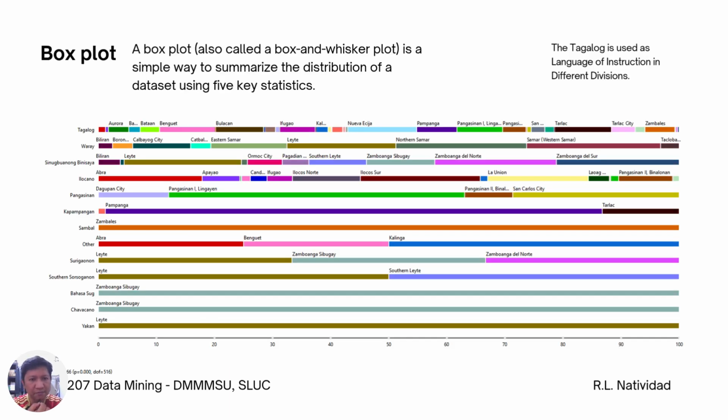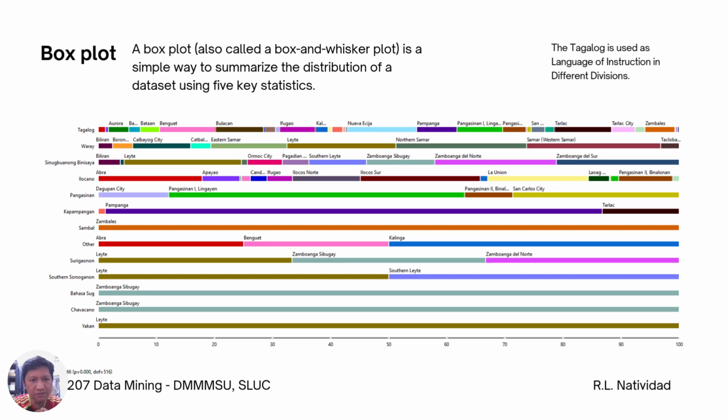And then there's this box plot. It's also called the box and whisker plot. It's a simple way to summarize the distribution of a dataset using five-number statistics. Here, on each language of instruction, the provinces are plotted in each bar.